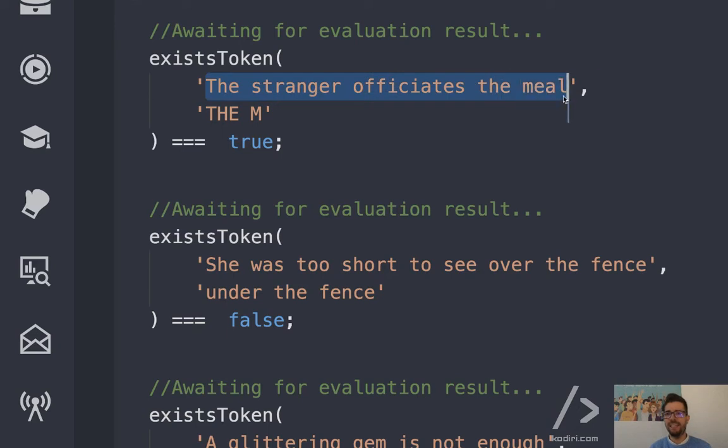So we have a sentence, and then we have a token. We want to see if that token, which is the second argument, is part of the sentence or not. And as you can see, based on the expectation, this is supposed to be case insensitive. Because, look, the M in capitals is not here, but it is there without capitals, and it returns true. So this algorithm is assuming that that token is part of the sentence.